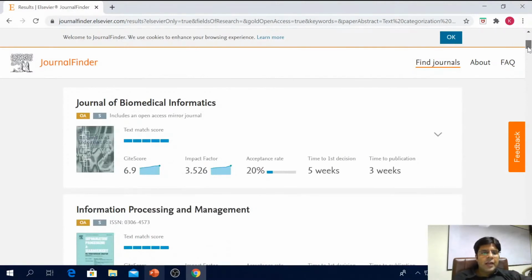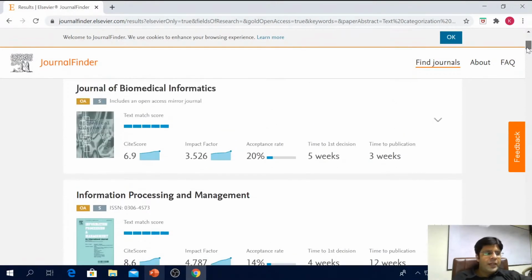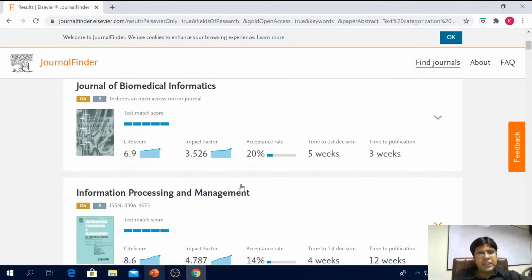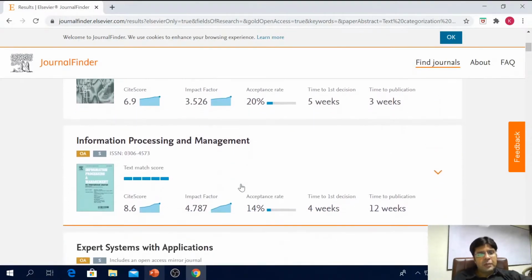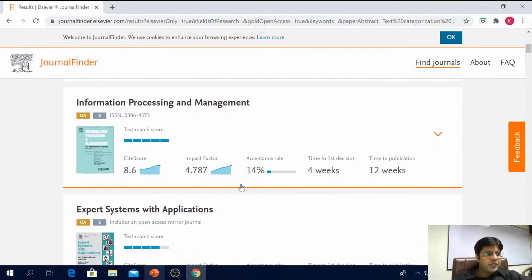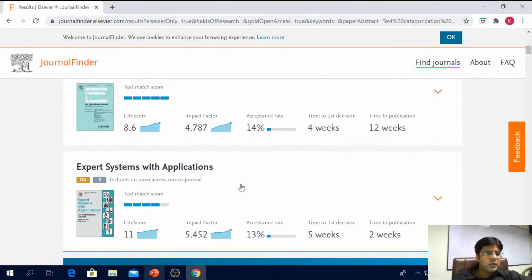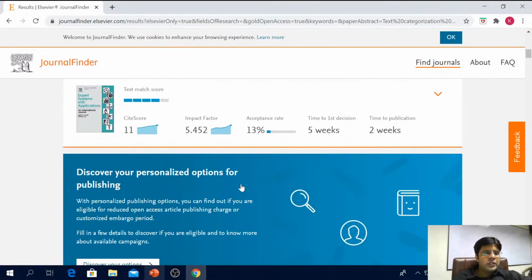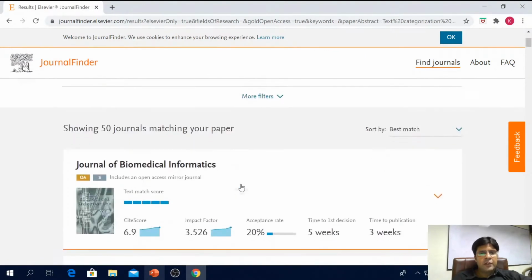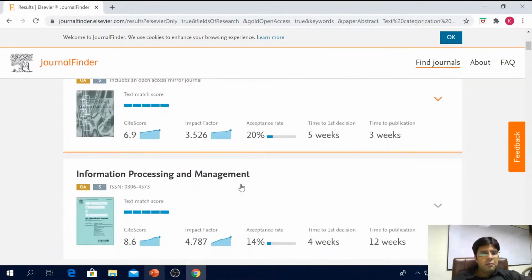So see, when I provided the title and the abstract, this is now recommending me the journals. For example, you can submit your paper in Journal of Biomedical Informatics, Information Processing and Management, Expert Systems with Applications. Okay, so these are some of the journals where you can submit the paper.